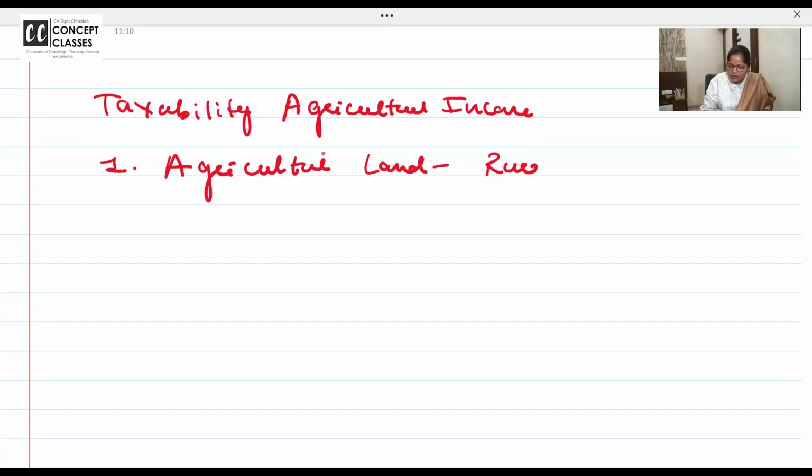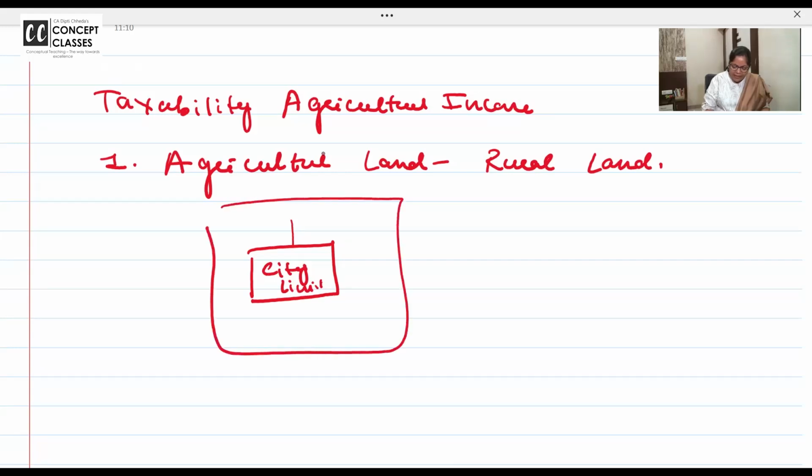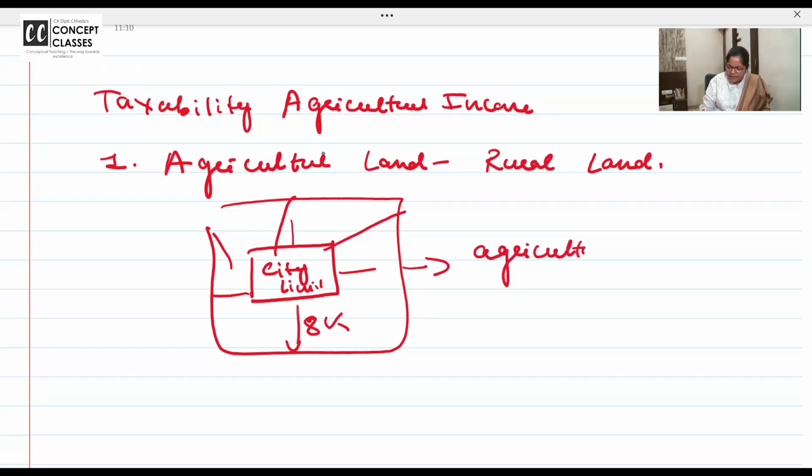It's also called in layman's term as rural land. So suppose this is your city limit or town limit or village limit. Leave 8 kilometers radius on all the sides. And beyond that, this land is called as agricultural land.